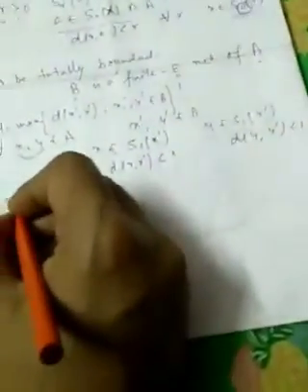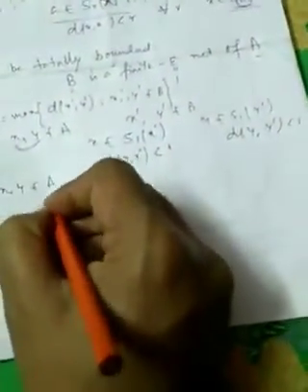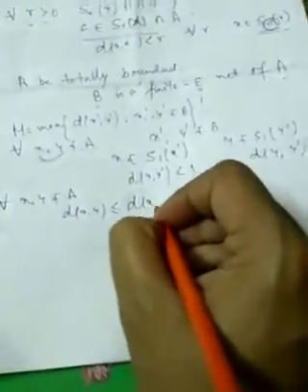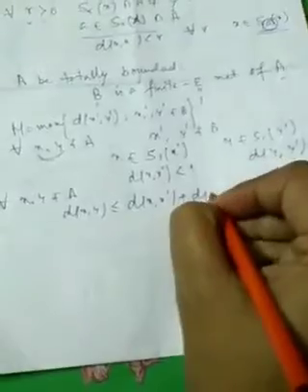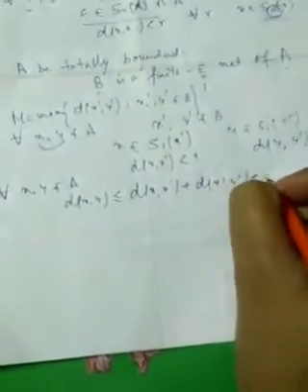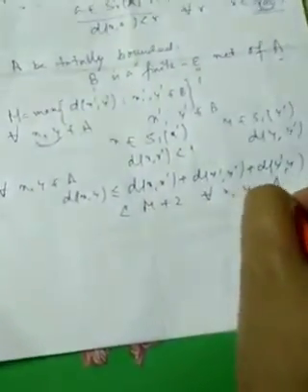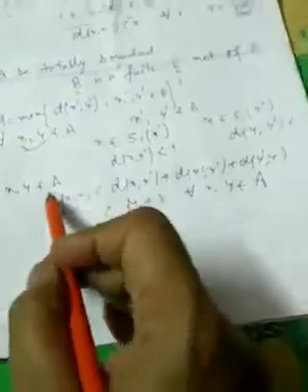Now for any 2 points in A, we have d(x, y) by triangle inequality that must satisfy d(x, y) is at most d(x, x') plus d(x', y') plus d(y', y). So that is less than M plus 2 for all x, y belonging to A. So the diameter of the set A is bounded by M plus 2, so A is bounded. So total boundedness implies boundedness.